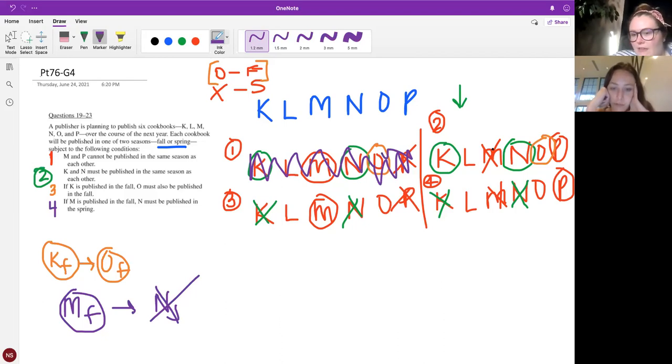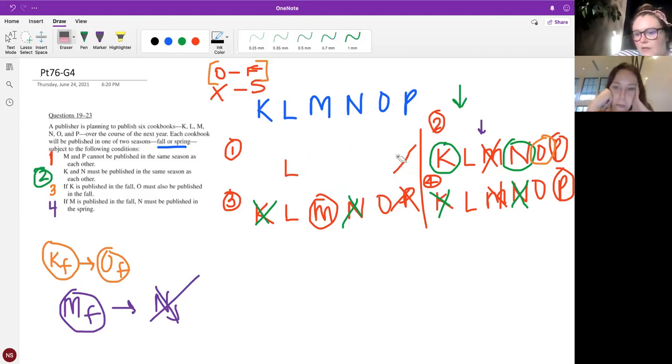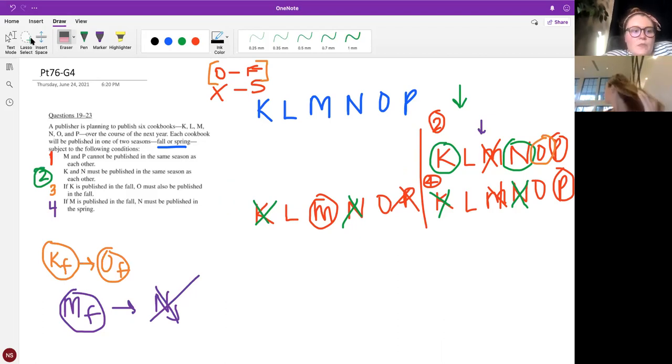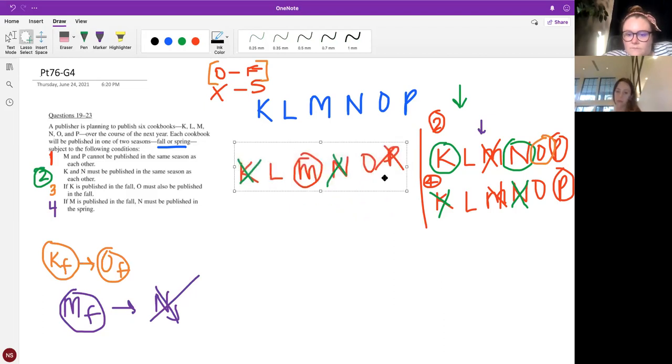In world 2, we have M in spring, so that doesn't impact us at all. You see that here? It's pretty cool. And then in world 3, we have M in and N out, so that one's totally fine. And in world 4, we have M out, so it doesn't matter. Okay. Just for simplicity, I'm going to erase this one to make it easier for us to see, and I'll make this number 1. But then we have a couple floaters, and that just means that they can go either way.